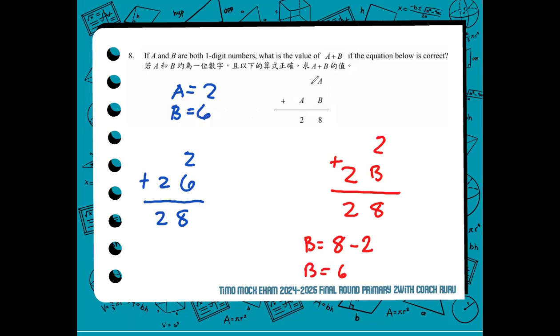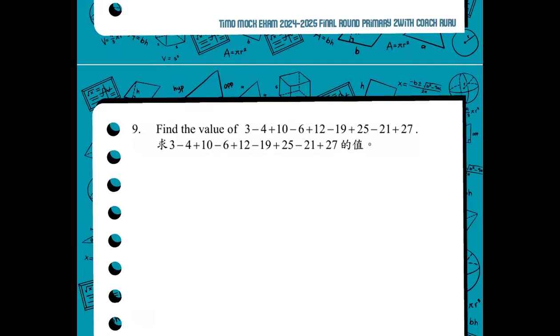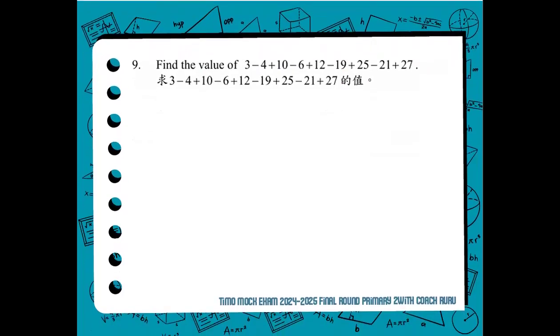To answer the question, let's go back to the question: what is asked? We are asked for the value of A plus B. If A is equal to 2 and B is equal to 6, then when we add them, 2 plus 6 is equal to 8. Therefore, the correct answer for number 8 is 8. Okay, I hope you understood the process for number 8. So we move forward now to number 9. We find the value of this quite long expression. As you can see, from the first pair, it's asking 3 minus 4, and that is a negative 1.